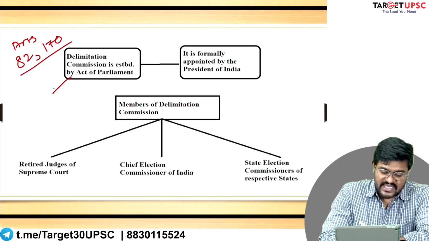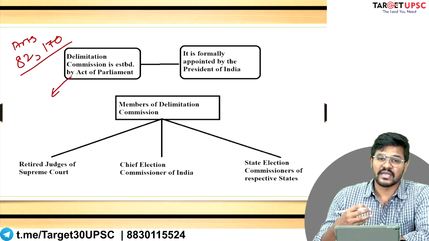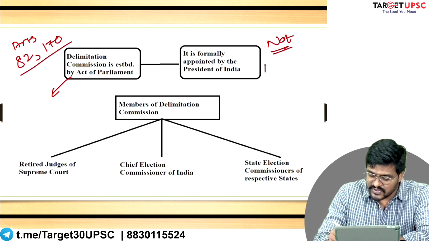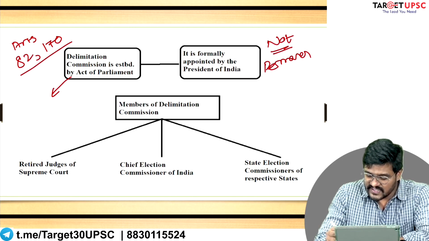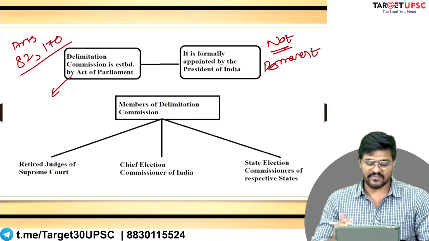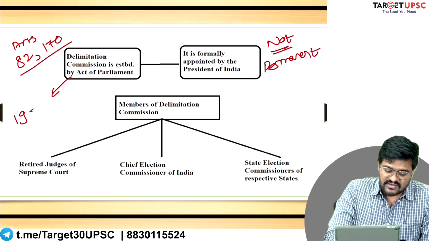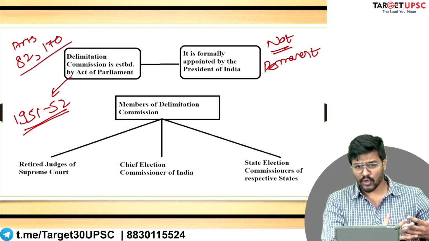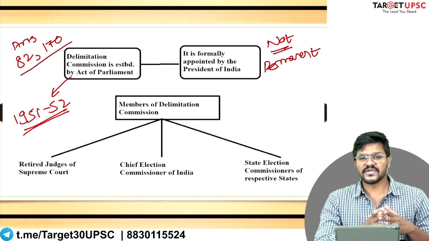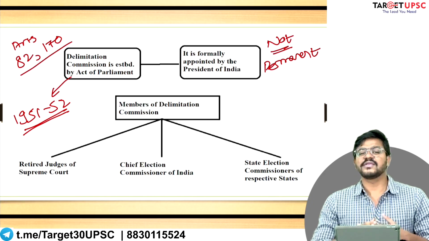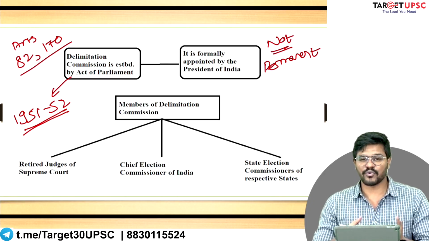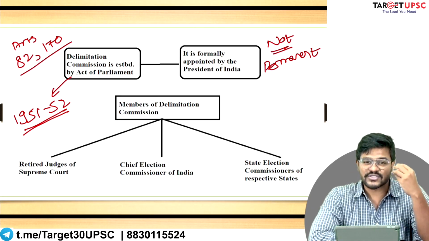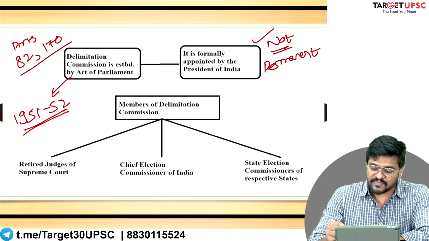Firstly, the Delimitation Commission of India is not a permanent body. The first time it was established was in the year 1951-52, after the first census was over. It did its work, it gave its report, and it was disbanded. So once the work of the Delimitation Commission of India is over, it is disbanded. So it is not a permanent body.